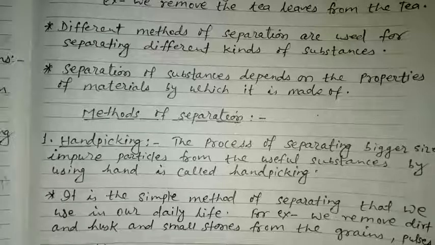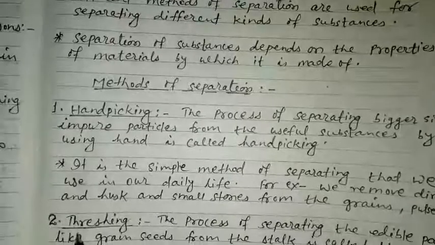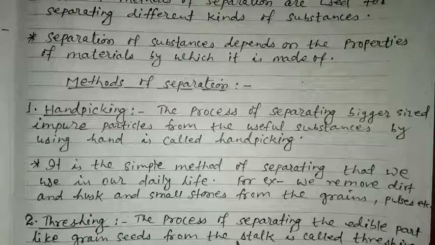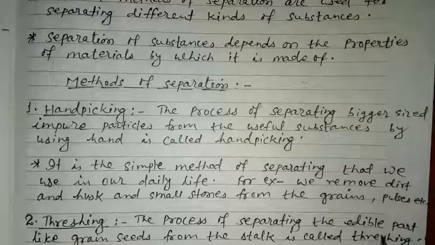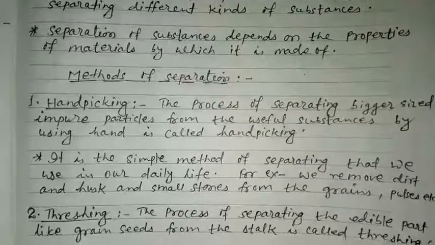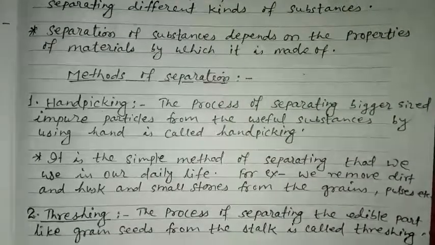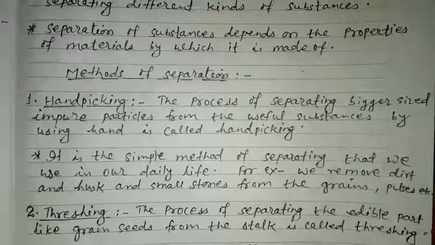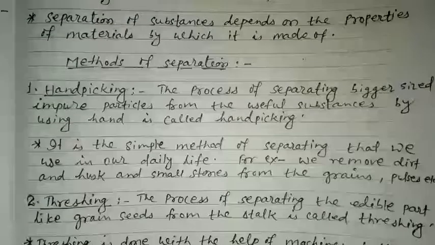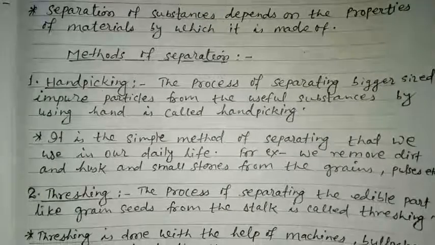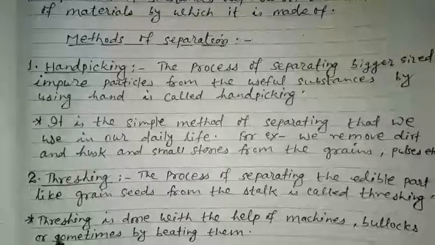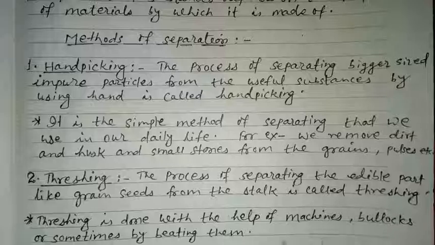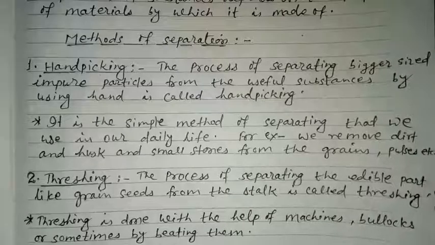The second method of separation is threshing. The process of separating the eatable part like grain seeds from the stalk is called threshing. This process is generally used for separating grains from the grain plants. Threshing is done with the help of machines, bullocks, or sometimes by beating them.